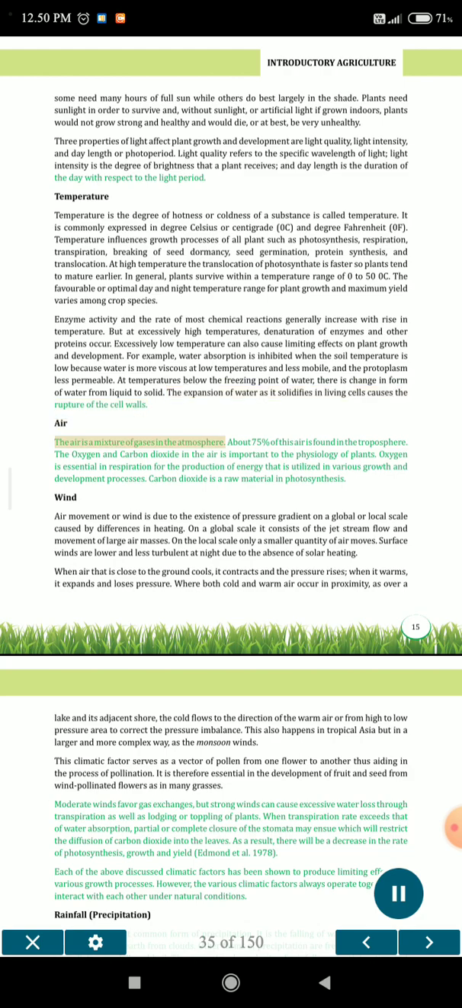Air. The air is a mixture of gases in the atmosphere. About 75% of this air is found in the troposphere. The oxygen and carbon dioxide in the air are important to the physiology of plants. Oxygen is essential in respiration for the production of energy that is utilized in various growth and development processes. Carbon dioxide is a raw material in photosynthesis.